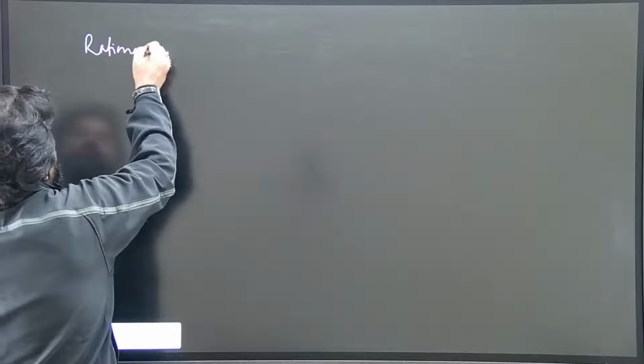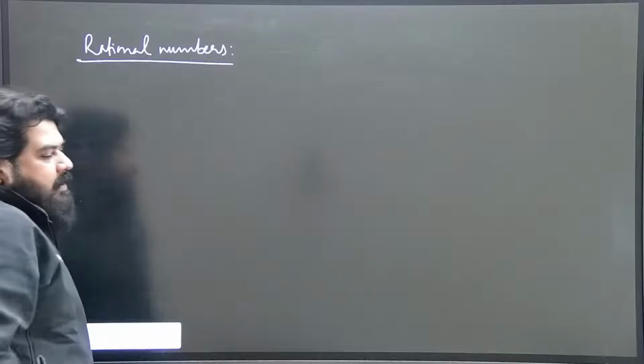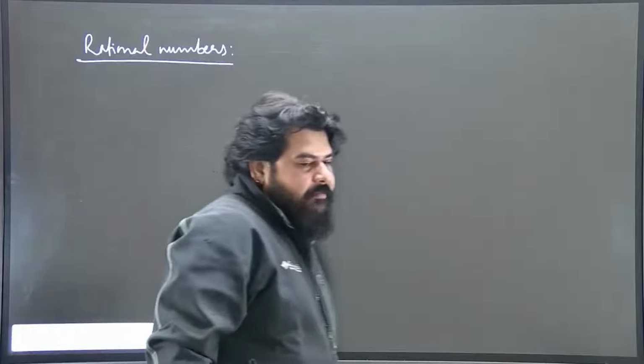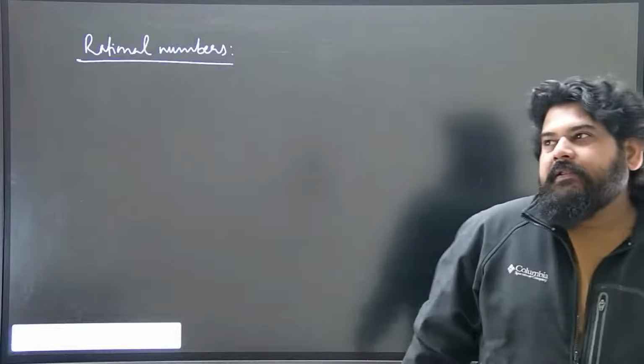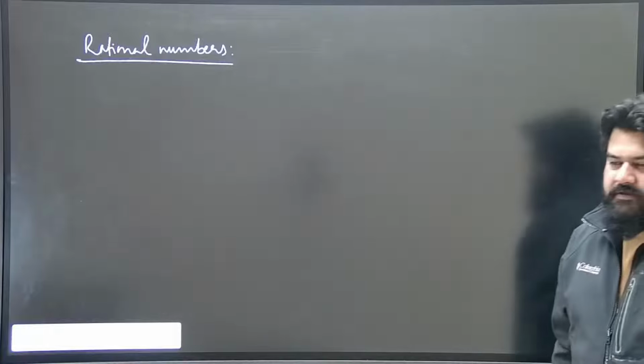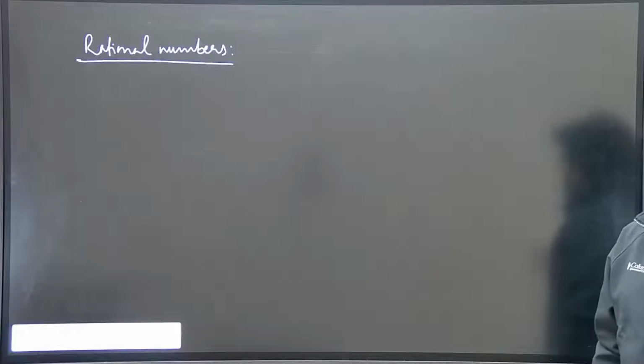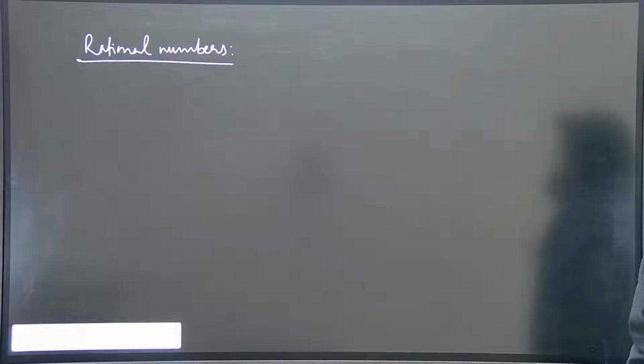All right. So rational number. And one thing you must remember here, that from the very beginning, since they have started CSAT in 2011, they are focusing more on the definition of the numbers.